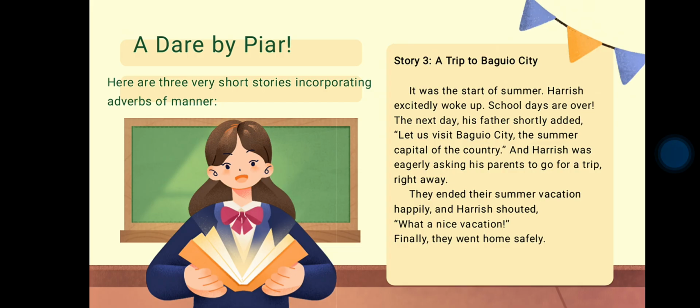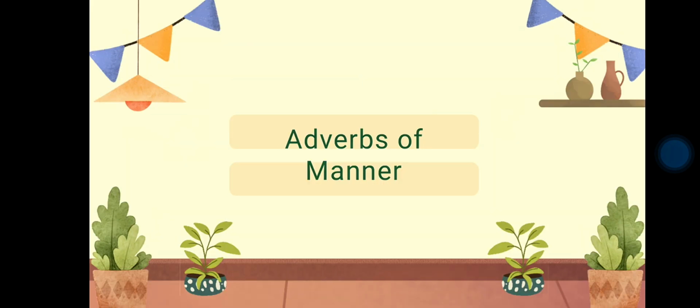Okay. From the activity, what do we call the words that you had identified again? Yes, adverbs of manner. What question does it answer? Exactly. It answers the question of how.